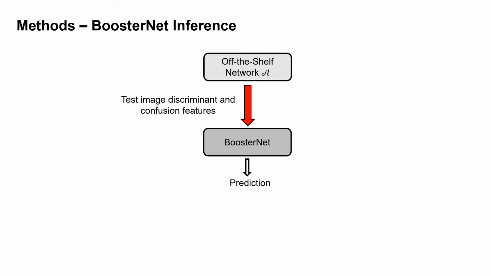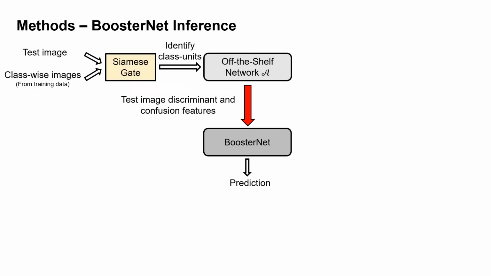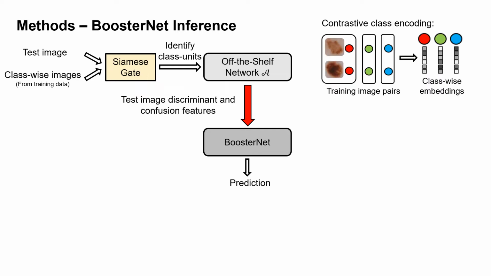Since we have different units assigned to different classes, we need to know which units to activate in network A. For that, we propose using a Siamese network as a gating mechanism to trigger or activate the most probable class units. To do that, we train the Siamese network using a distance-based contrastive loss such that each class would have a unique embedding.